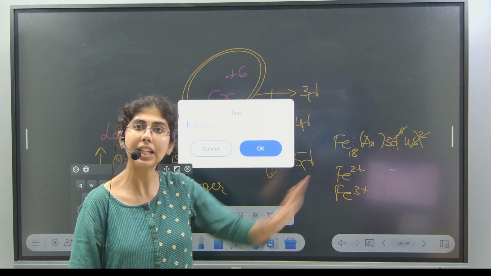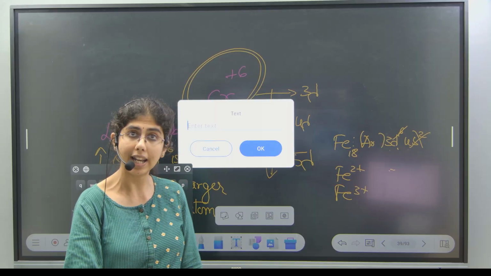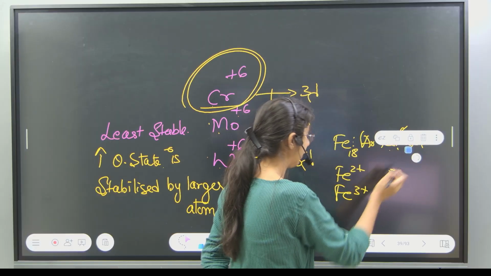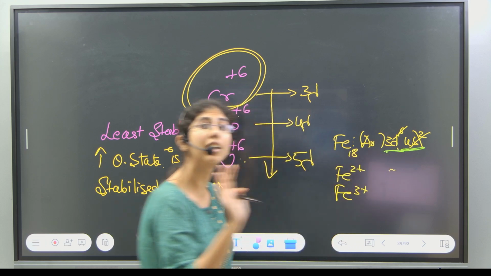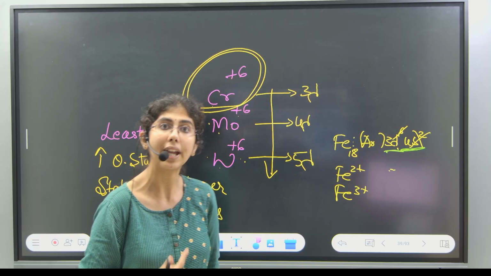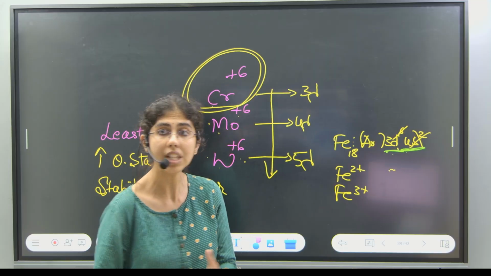So that means in transition metal ions, we can remove electrons from the 4s orbital as well as from the 3d orbital. Why are we able to remove electrons from 4s as well as 3d orbital?